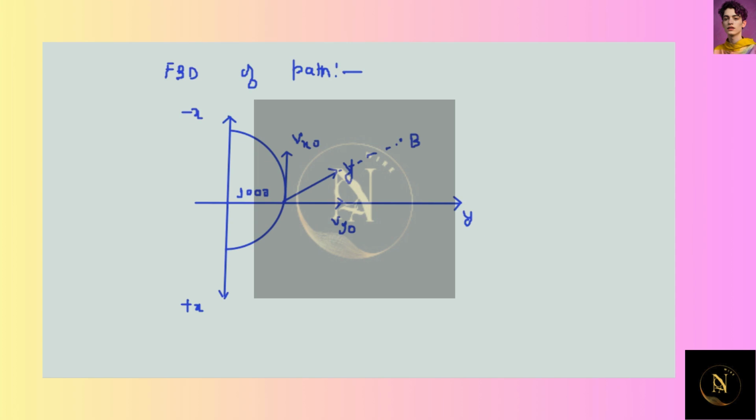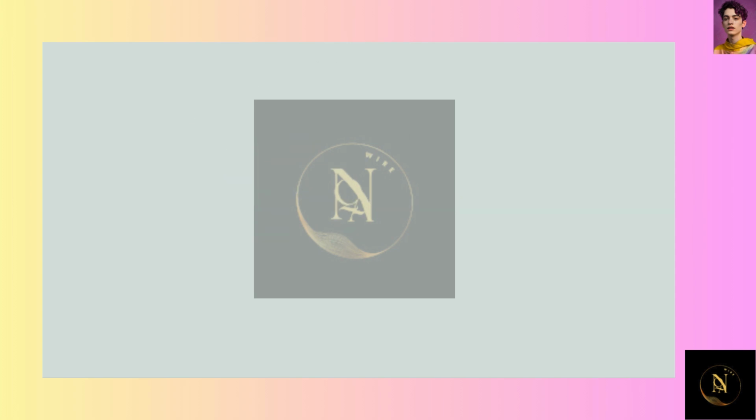Now let us write the equation of final distance in the z direction. So z is equal to z naught plus vz naught t plus half az t square. Here z is the final distance in the z direction, z naught is the initial distance, and vz naught is the velocity in the z direction.